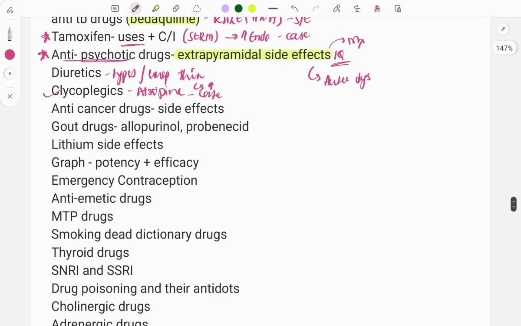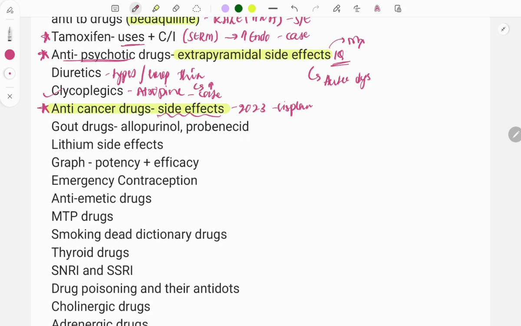Then moving on, anti-cancer drugs and side effects, you cannot miss this topic. Every year there's a question on these anti-cancer drugs, mainly on the side effects. The question is mainly pointing towards the side effects, so do look at the side effects of all the cancer drugs. In July 2023, there was a question on cisplatin. Cisplatin causes which of the following symptoms, and it was the GI symptoms.